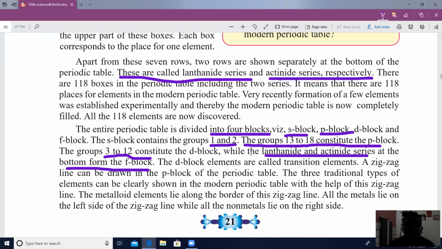D block elements are called transition elements. SPDF, these are the four blocks in the modern periodic table.